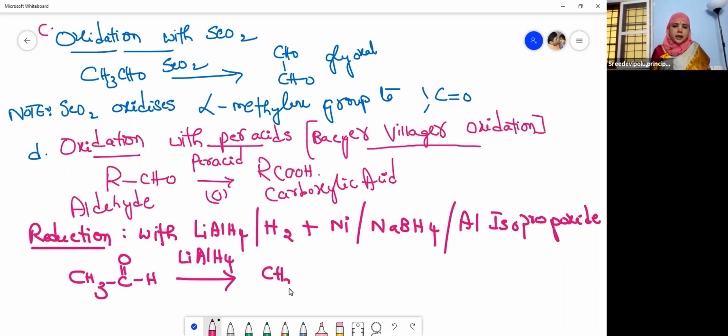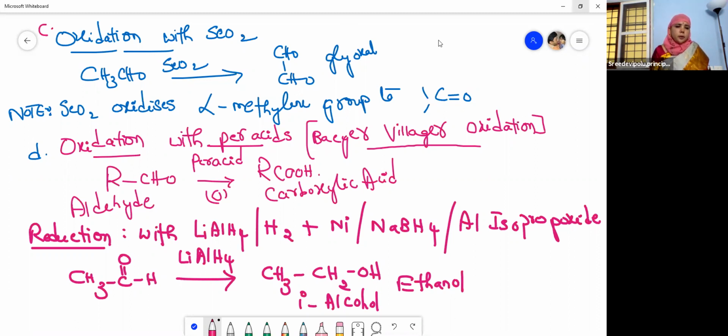So a hydrogen is added to it, and you will get an alcohol, a primary alcohol. So this is ethanol. Acetaldehyde on reduction in the presence of lithium aluminum hydride gives primary alcohol, that is ethanol.